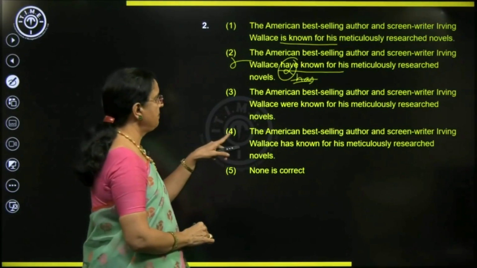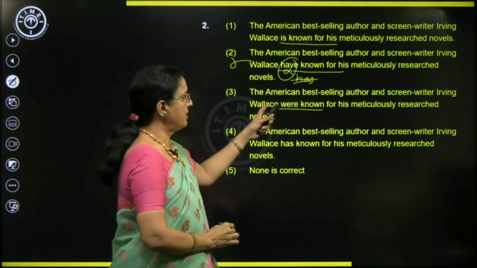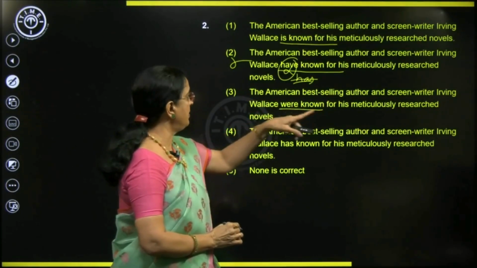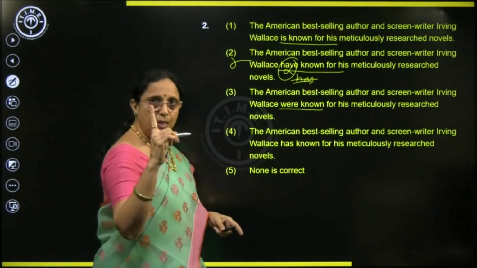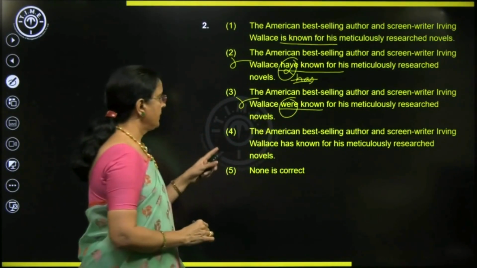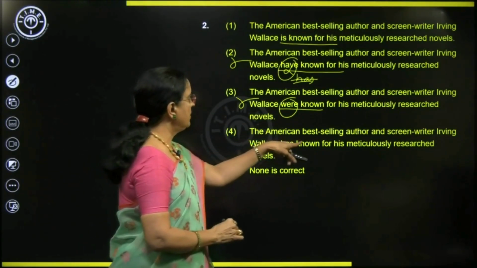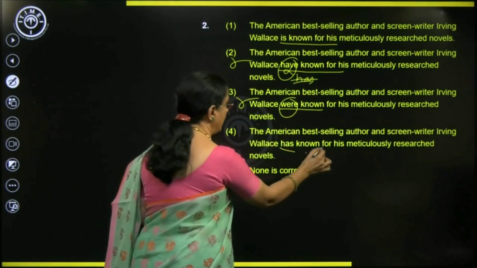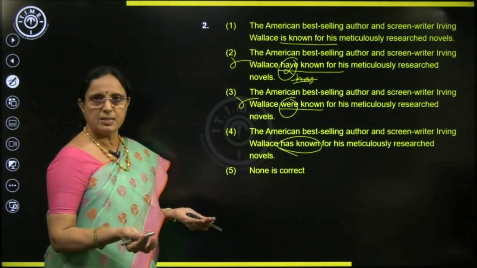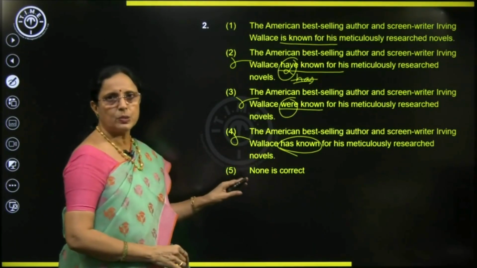Inappropriate. Then, were known. How can it be were known? He is a singular person, right? It's a singular noun. The American best-selling author and screenwriter Irving Wallace refers to only one person. So, what is wrong here? Eliminate. Subject and verb agreement, remember. And then has known, same story. Have known is wrong again. Has been known for many years makes sense, but has known is completely out of the scope.